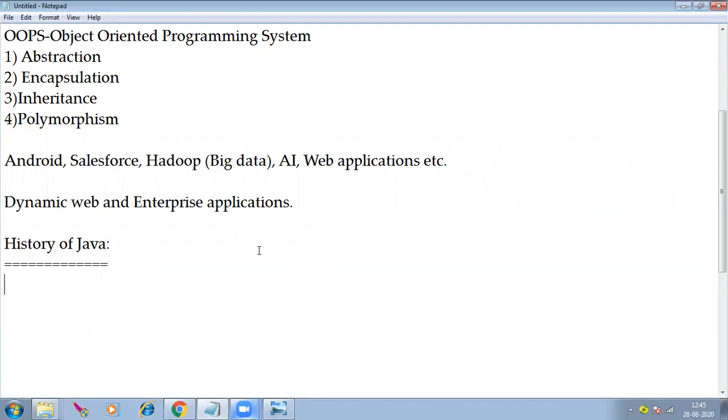We know that Java development started in the year 1991 by James Gosling and his team, through which corporation or company?